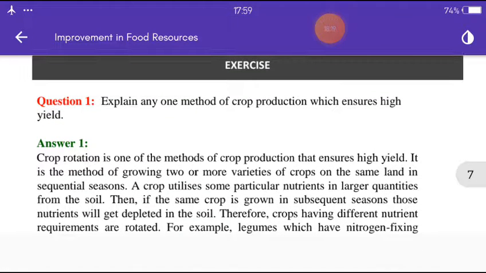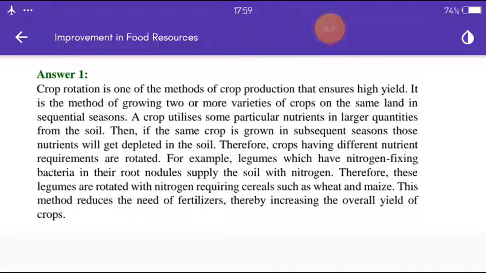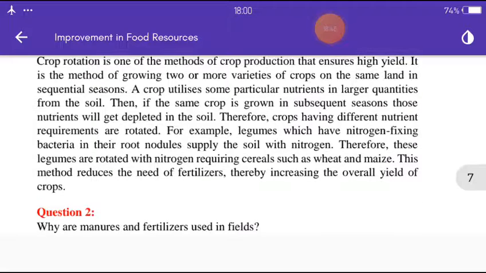Next, explain any one method of crop production which ensures high yield. Crop rotation is one of the methods of crop production that ensures high yield. It is the method of growing two or more varieties of crops on the same land in sequential seasons. A crop utilizes some particular nutrients in larger quantities from the soil. If the same crop is grown in subsequent seasons, those nutrients will get depleted in the soil.